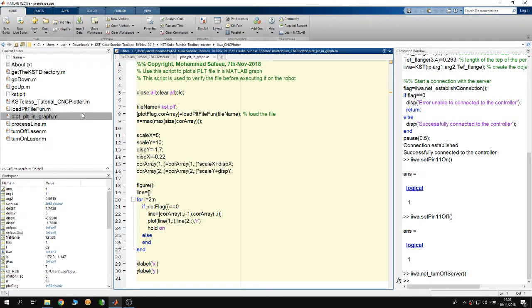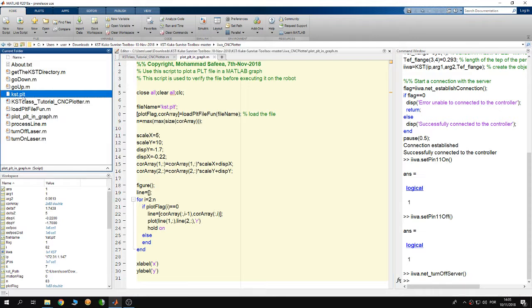So you have drawn something using CAD. After drawing it, you have to export it in a PLT format. Afterwards, you have to copy this file inside the folder iiwa CNC Blatter that you can find inside the KUKA Sunrise Toolbox folder. Then you have to open MATLAB.